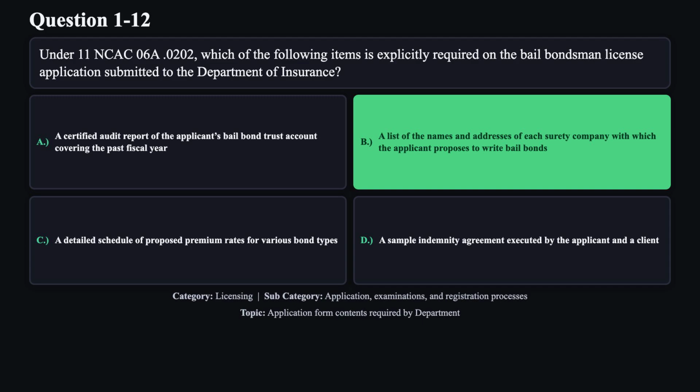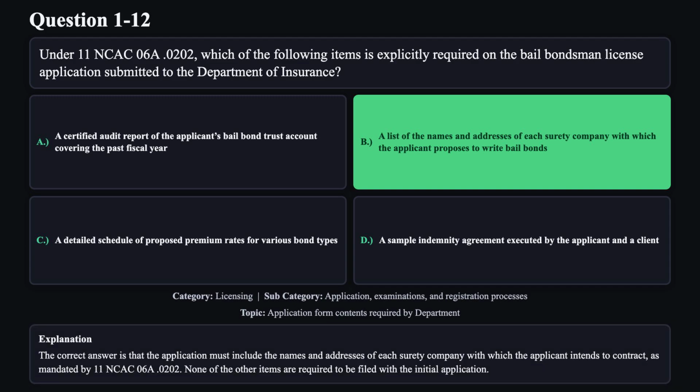The correct answer is B. The application must include the names and addresses of each surety company with which the applicant intends to contract, as mandated by 11 NCAC 6A .0202. None of the other items are required to be filed with the initial application.